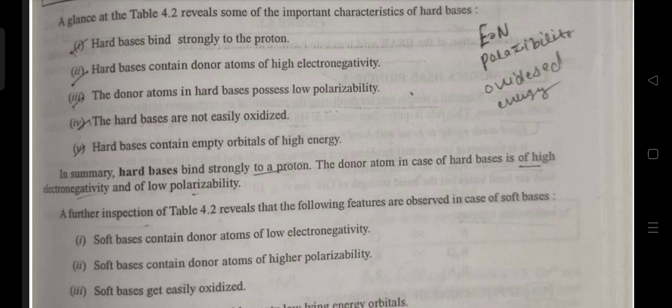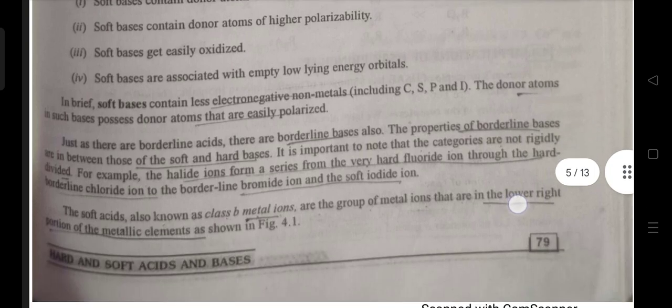It reveals that the following features are observed in the case of soft bases also. Soft bases contain donor atoms of low electronegativity. Soft bases contain donor atoms of high polarizability. Soft bases get easily oxidized. Soft bases are associated with empty low-lying energy orbitals. In brief, soft bases contain less electronegative non-metals including carbon, sulfur, phosphorus and iodine. The donor atoms in such bases are easily polarizable.